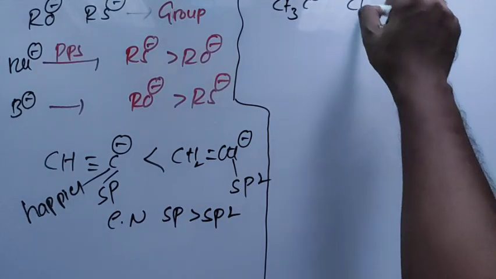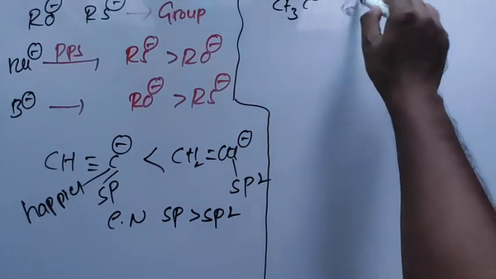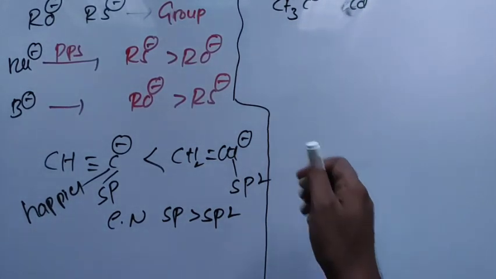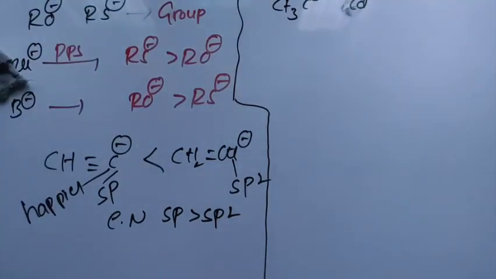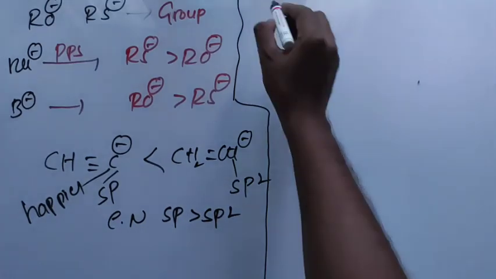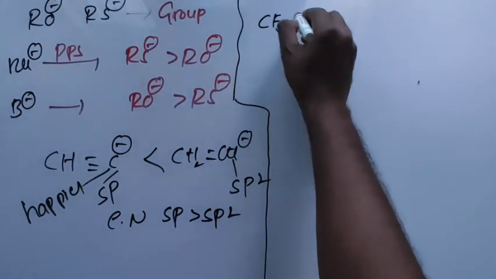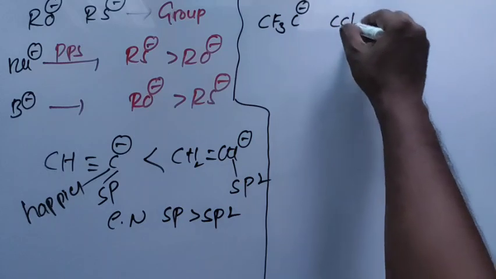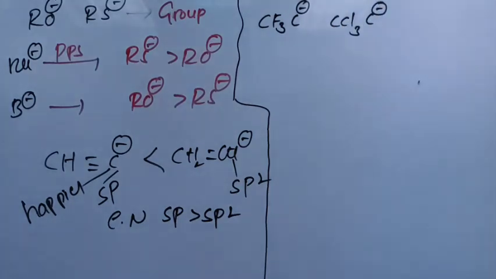CF3 C minus and CCl3. You are not able to see. Wait. CF3 C minus and CCl3 C minus.